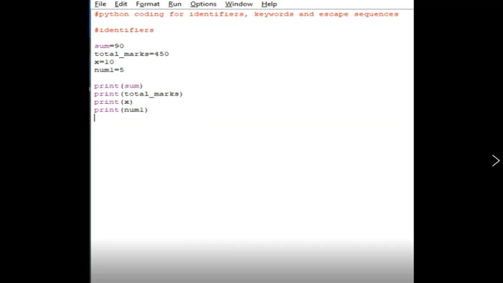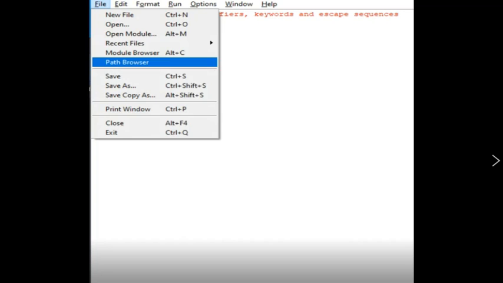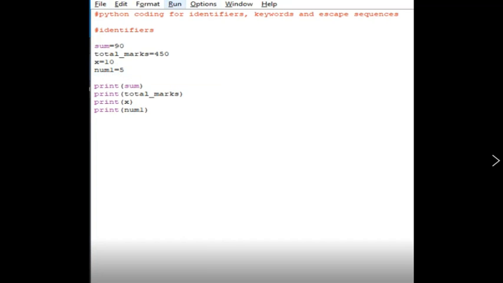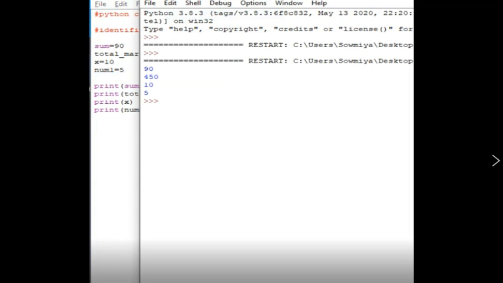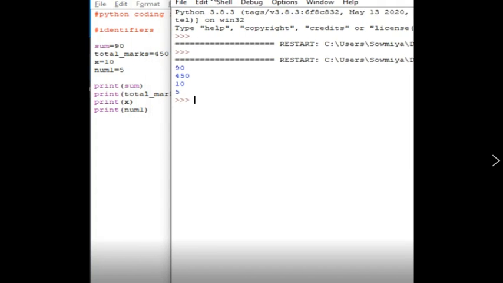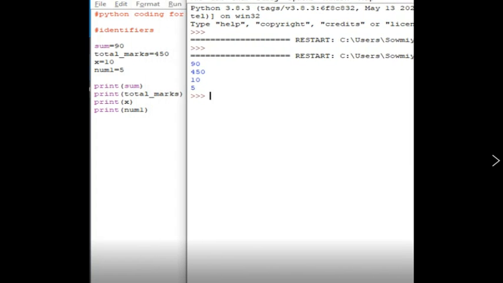I have written it, and you have to save the file now and then run the module. So see here, the values are printed on the screen: 90, 450, 10, 5. Because these are all valid identifiers, the output is displayed on the screen.